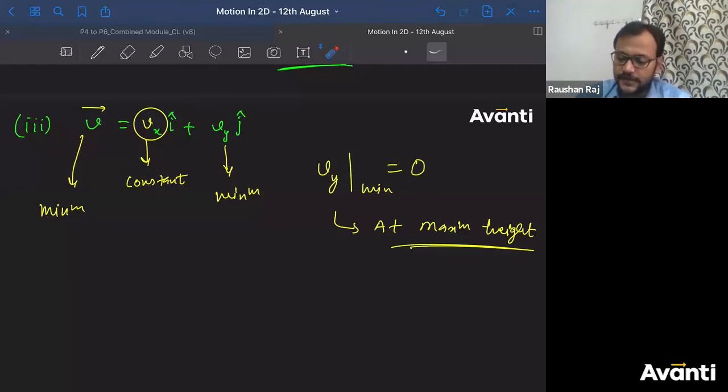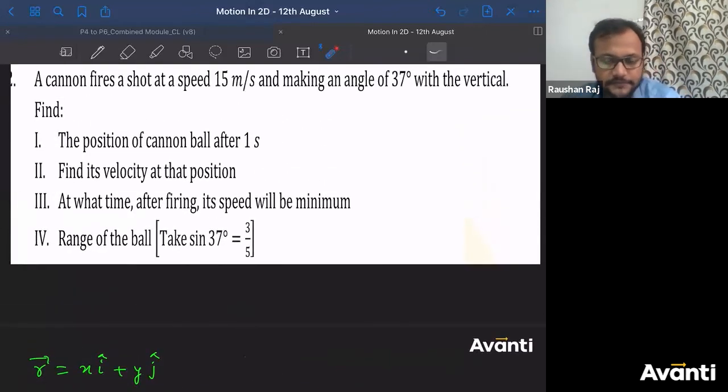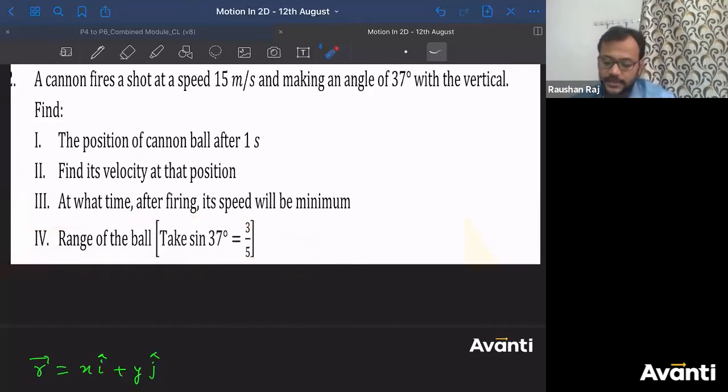Guys, click yes if you have understood this. If you have understood this, now find out what is the range of the ball.